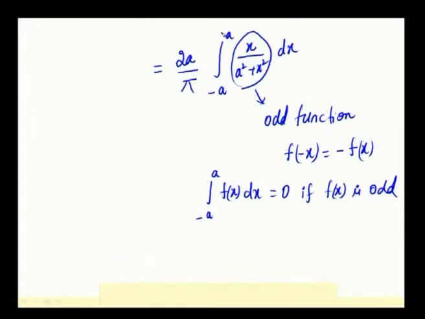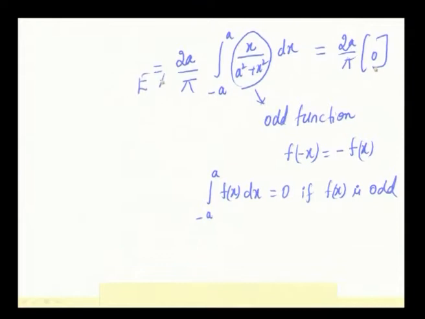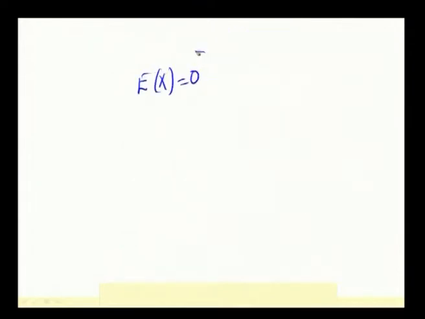According to this, the limits are from minus a to a and the integrand is an odd function. So, this integration happens to be 2a by pi into 0. Therefore, your expectation of x equals 0, right.